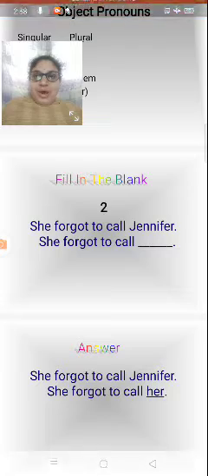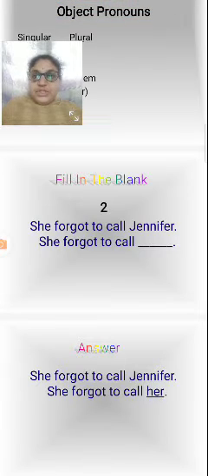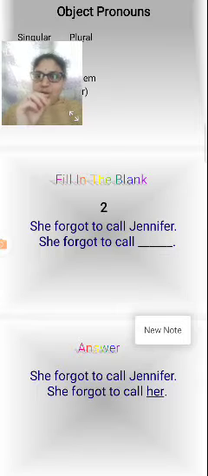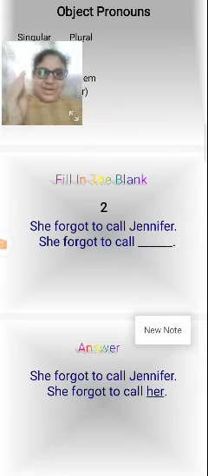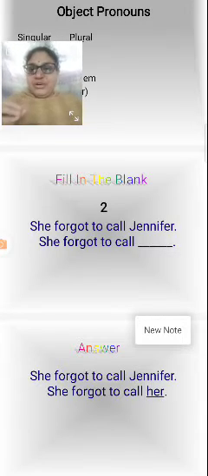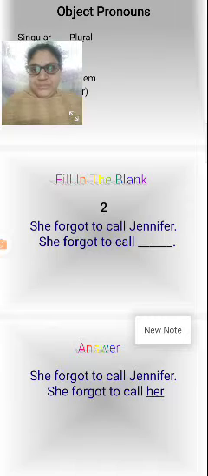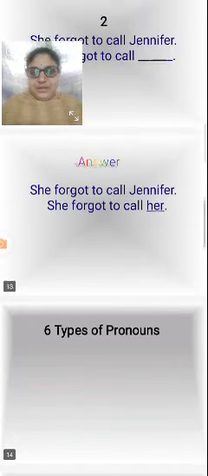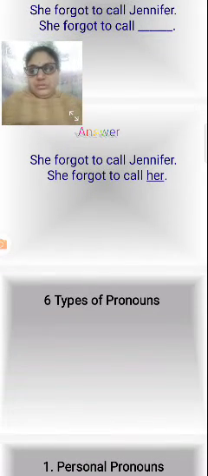So fill in the blank here: She forgot to call Jennifer. Jennifer comes under the noun, and she comes under the pronoun. Here one noun, one pronoun. But when you have to change the noun to a pronoun, she forgot to call her. Yes, I have filled the blank here. Answer: She forgot to call her.